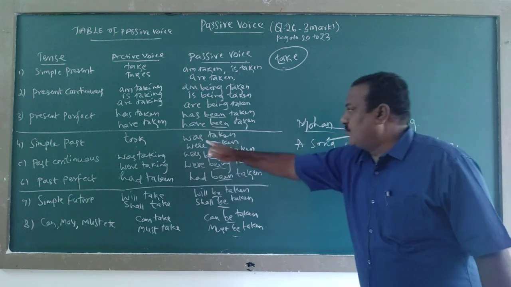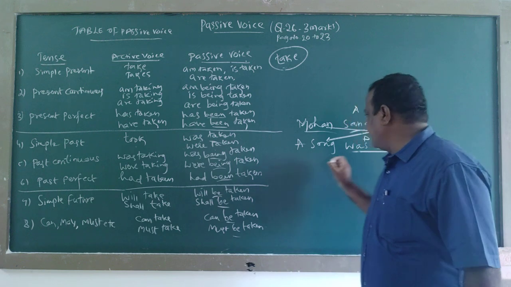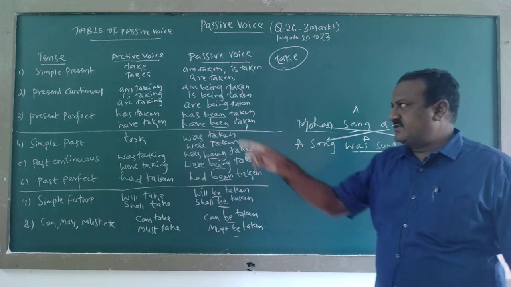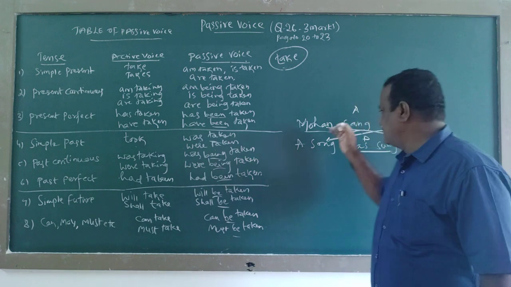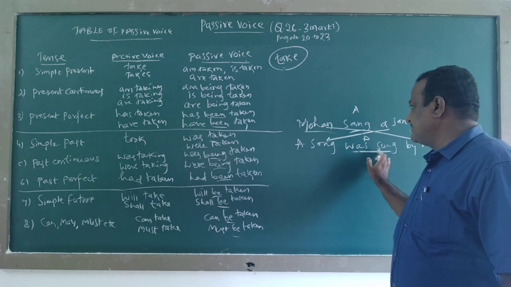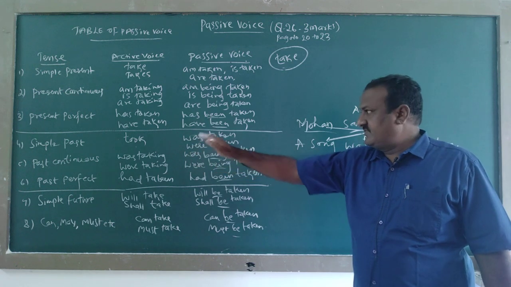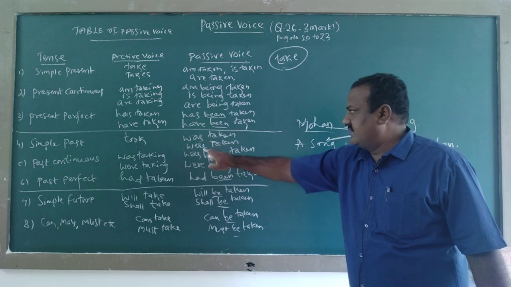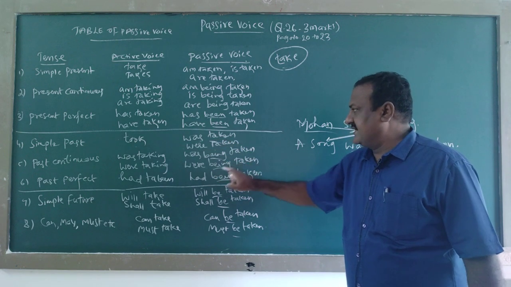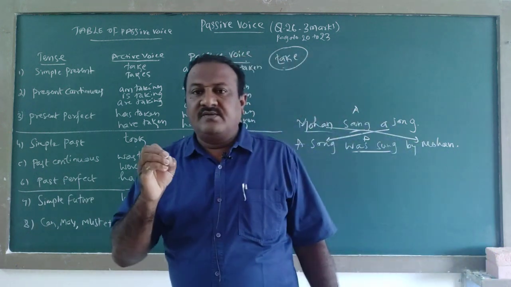Was sung, was taken, were taken. Why should we know this? It is essential to know in which tense was sung is. We have was taken, was sung, were taken, was being taken, were being taken.